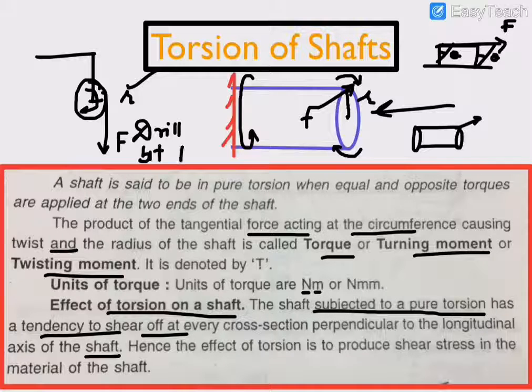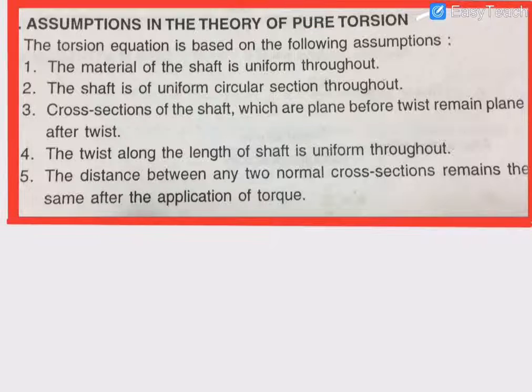Similarly, when a shaft is running at very high speed, there may be chances of twisting and it can become a failure. Twisting is basically shearing of the shaft. Now next, what are the assumptions in the theory of pure torsion?